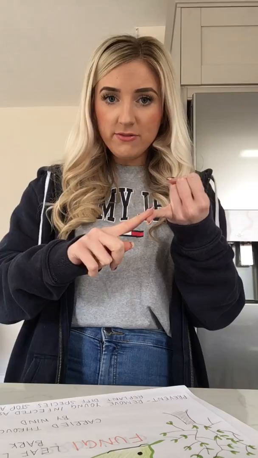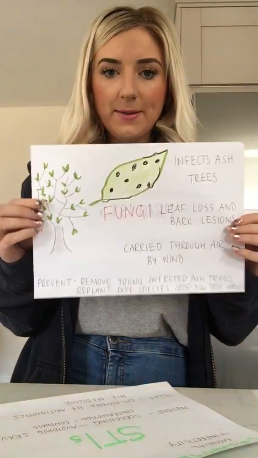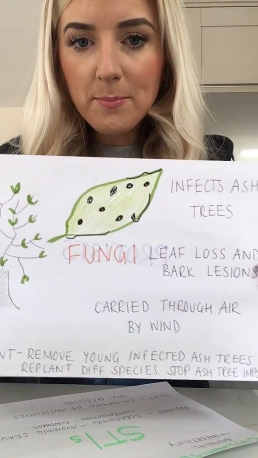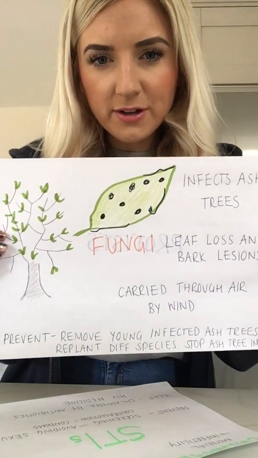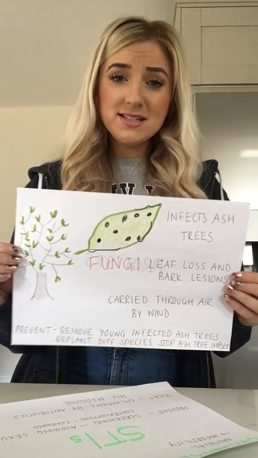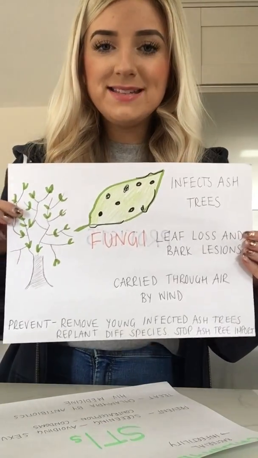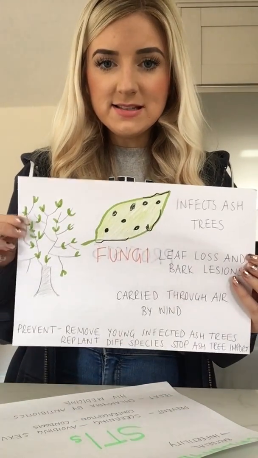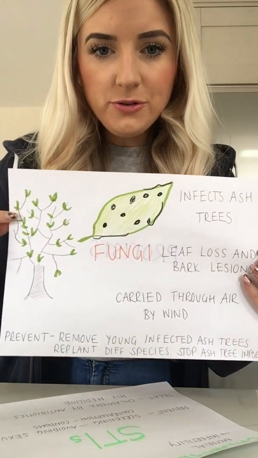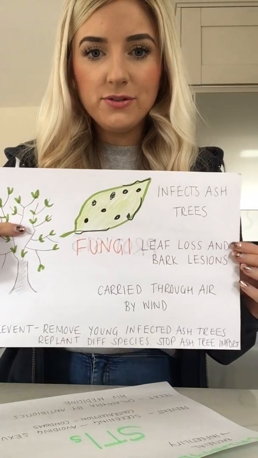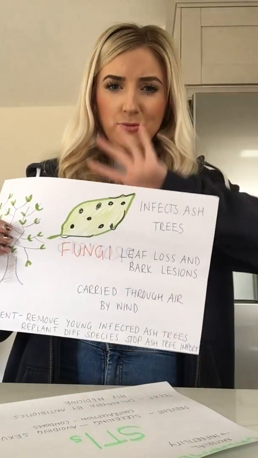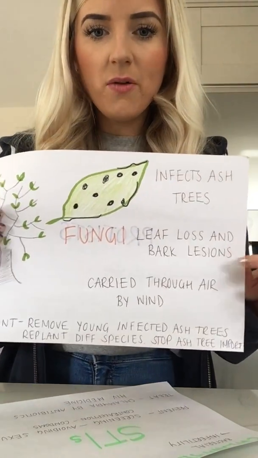So if we go back to our little list of pathogens, we have got bacteria, viruses, and then the next one was fungi. Okay, now the only example of a disease caused by a fungus that you need to know about is actually a disease that infects plants. So it is chalara ash dieback. So that is the disease, that's the fungus, and it basically causes trees to lose their leaves, okay? And they end up having kind of wounds, which are known as lesions on the bark.